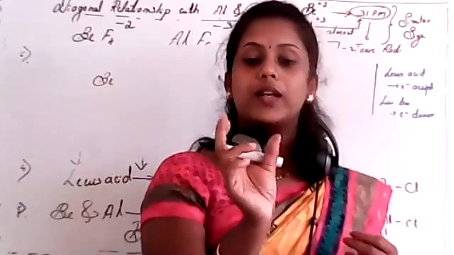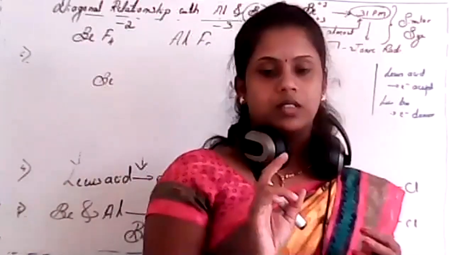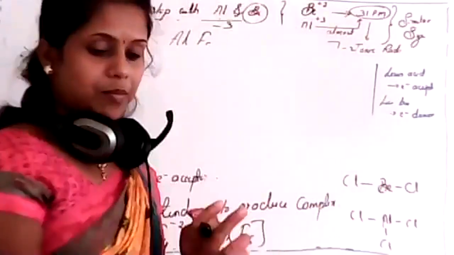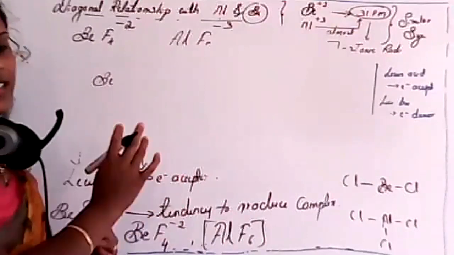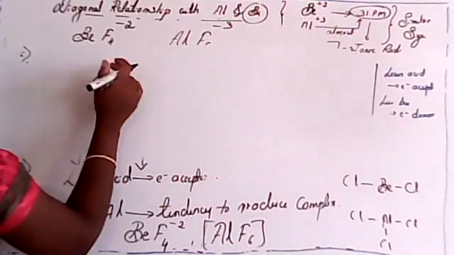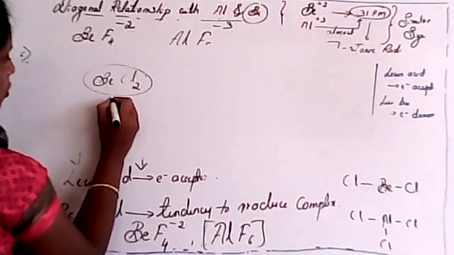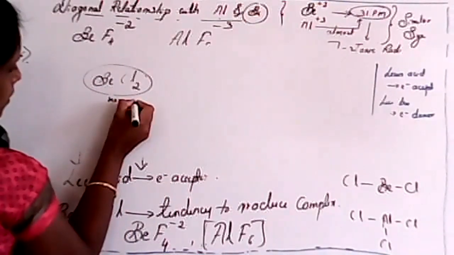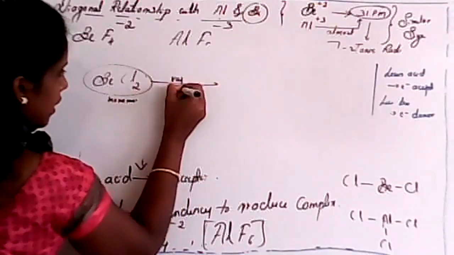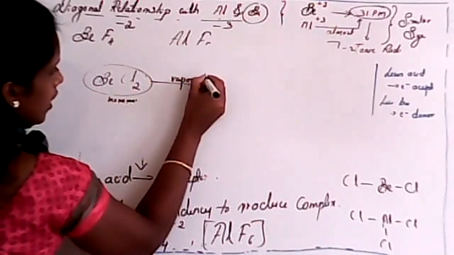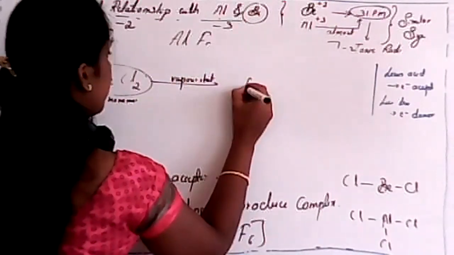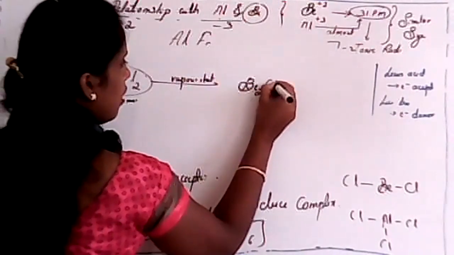Just tell me, what will be the structure of beryllium chloride in a vapor state? We have to use one word. Dimer, very good. In that case, it is a dimer. Beryllium chloride is a monomer, student, but in a vapor or gaseous state, it will be in the form of Be2Cl4.